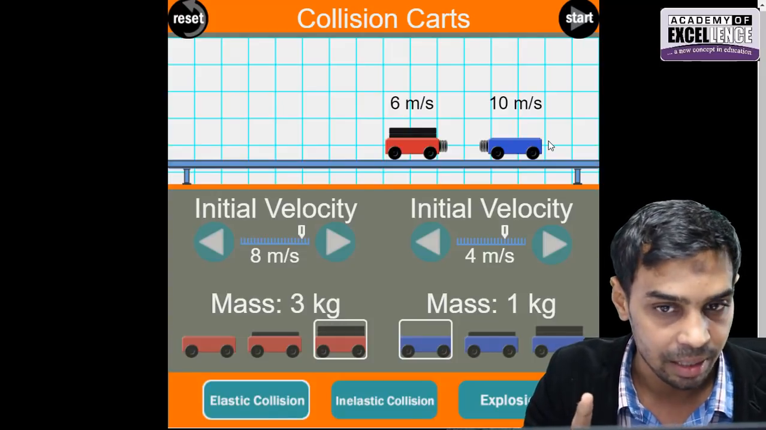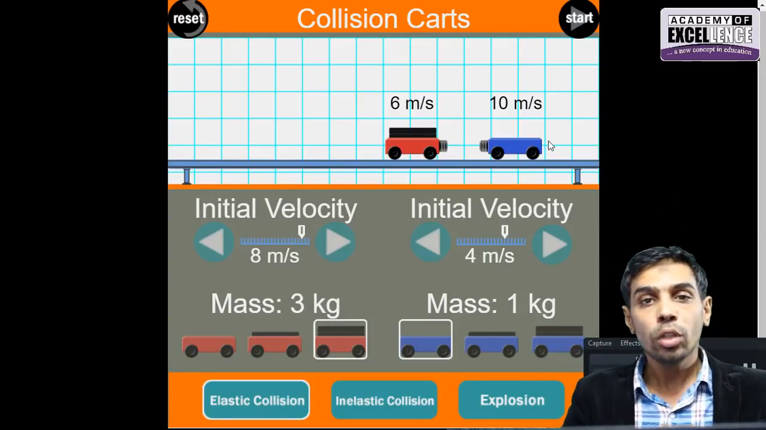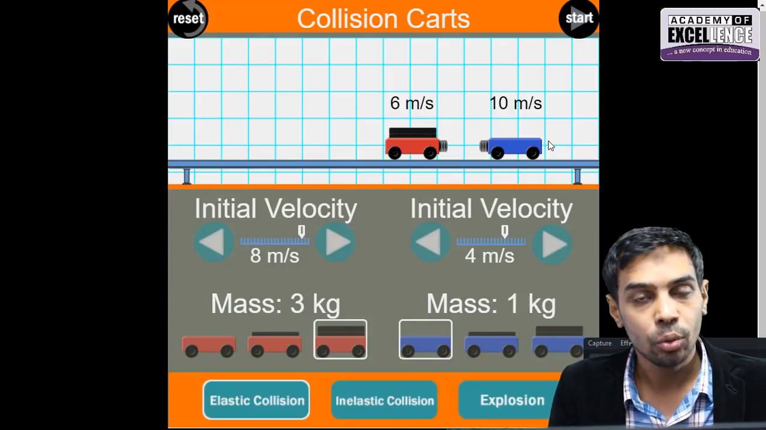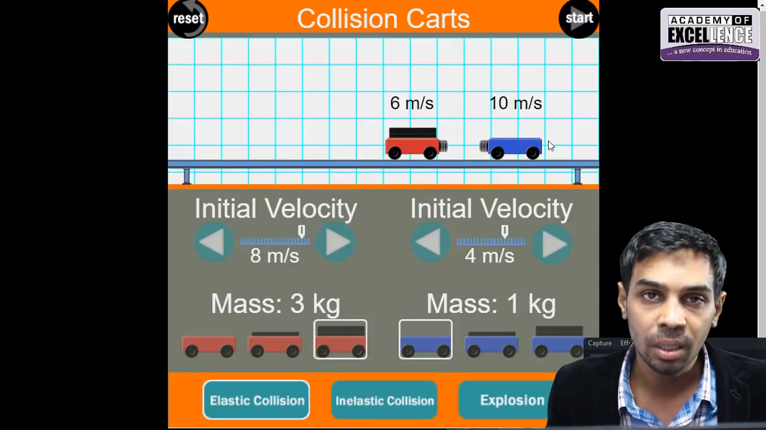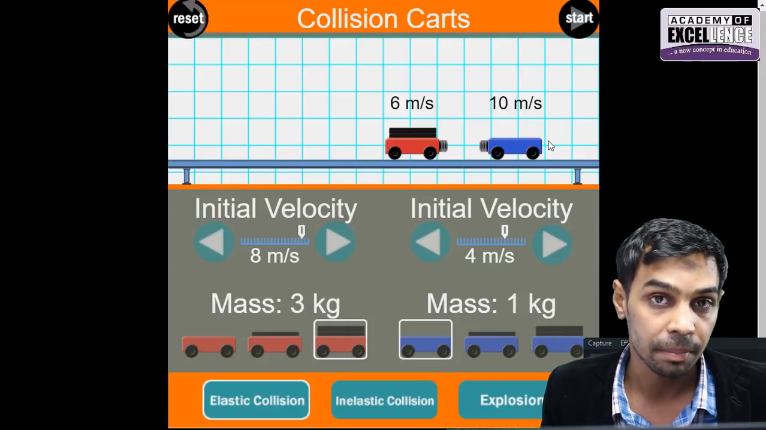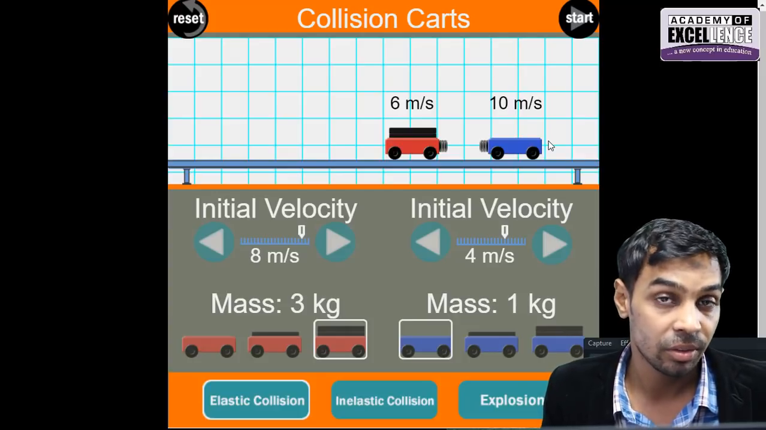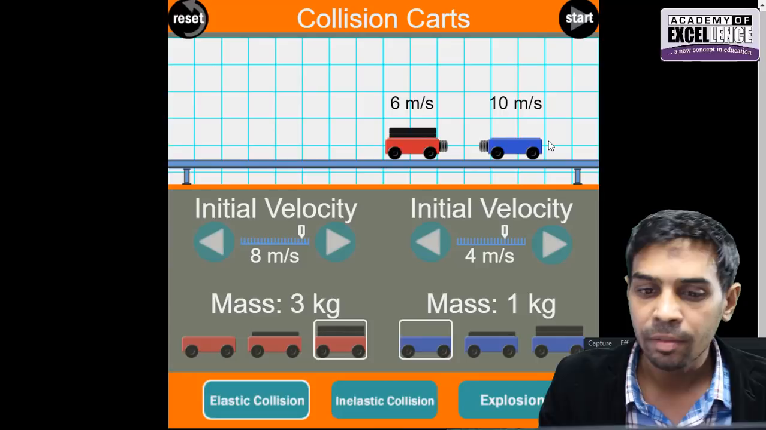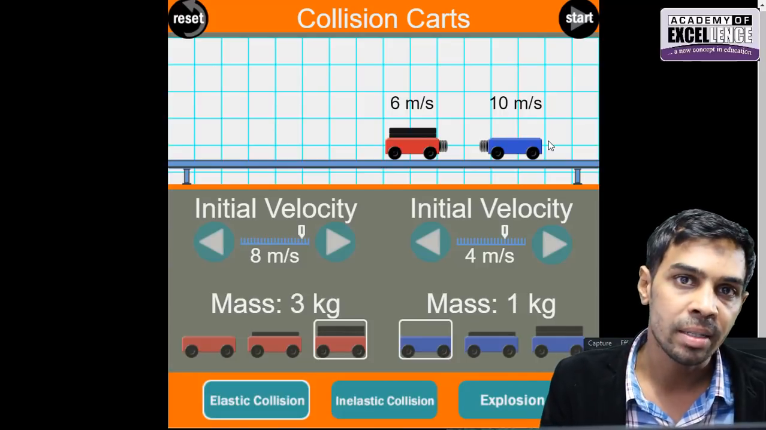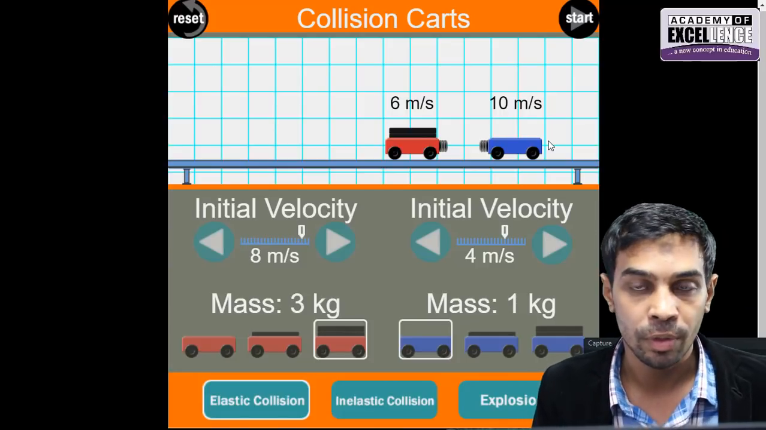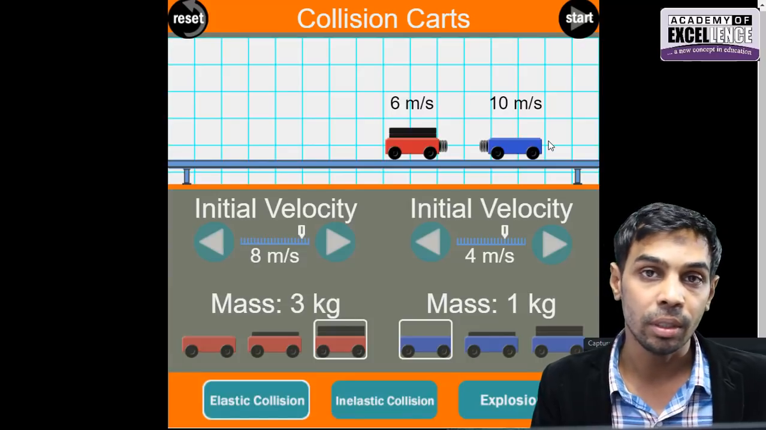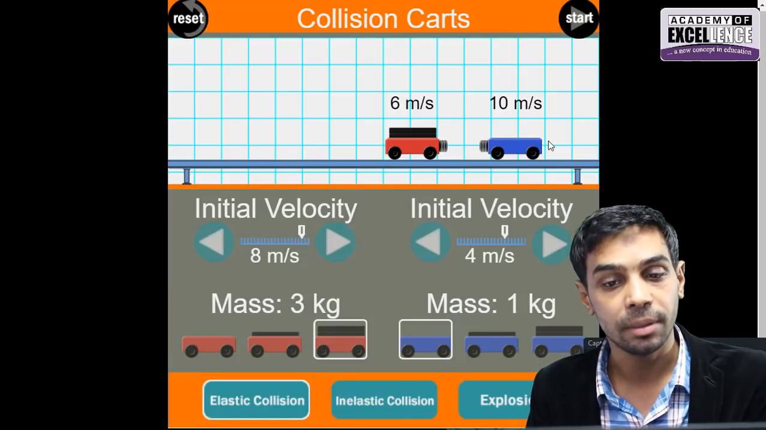So we conclude that the total momentum before and the total momentum after the collision is always going to be the same. That's a very strange result. And that result we can also predict from a conceptual understanding of the law of conservation of energy that says that the energy before is always equal to the energy after.